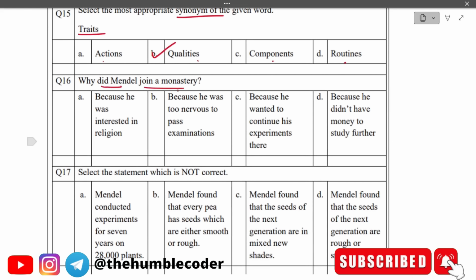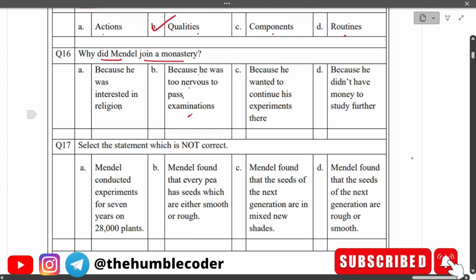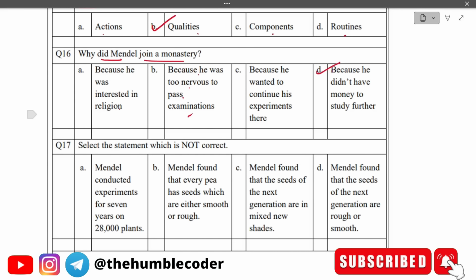Why did Mendel join a monastery? The options are: because he was interested in religion, because he was too nervous to pass the exam, because he wanted to continue his experiments there, because he didn't have money to study further. See, if you have read the passage, the correct answer is because he did not have money to study further. It was there in the first paragraph itself on line number 2 or 3, if you have noticed it correctly. The correct answer is option number D, because he didn't have money to study further, he joined a monastery.